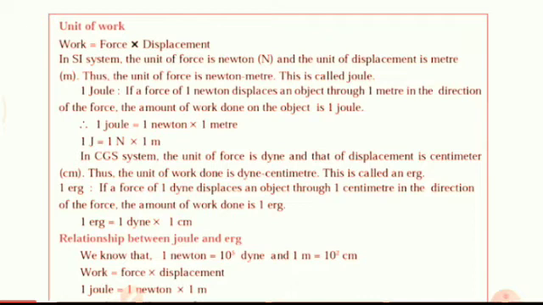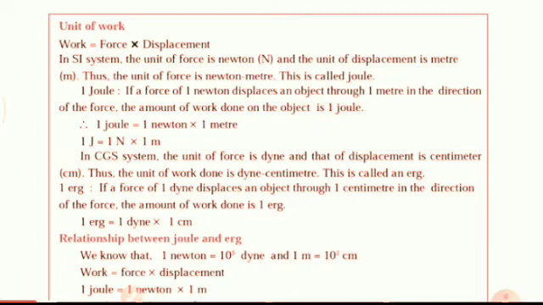And in the CGS system, the unit of force is dyne and the unit of displacement is centimeter. Thus, the dyne centimeter is called an erg. If a force of 1 dyne displaces an object through 1 centimeter in the direction of the force, the amount of work done is 1 erg. So 1 erg is equal to 1 dyne into 1 centimeter.